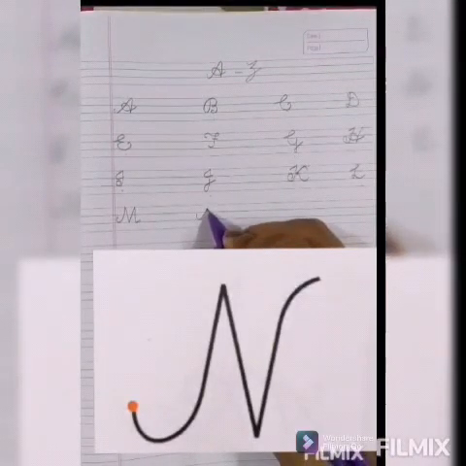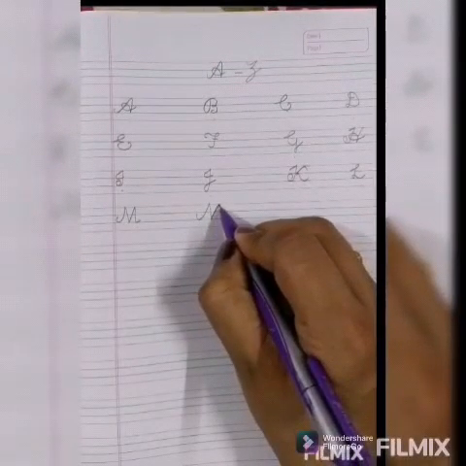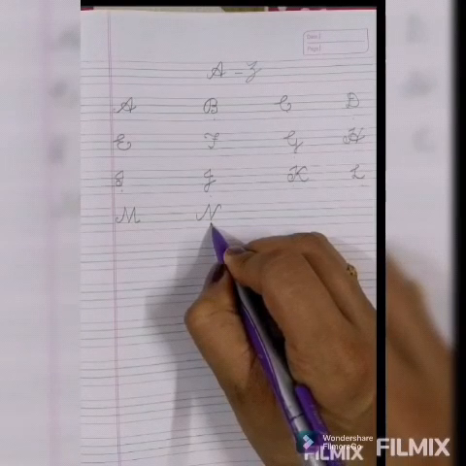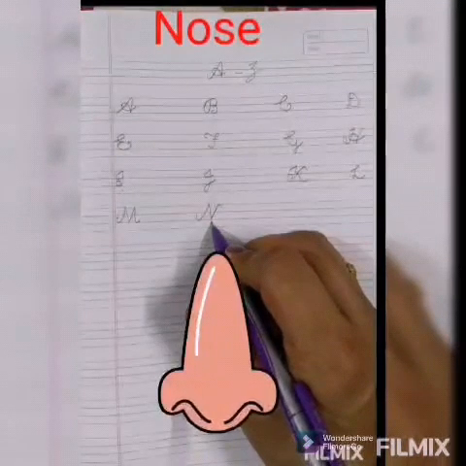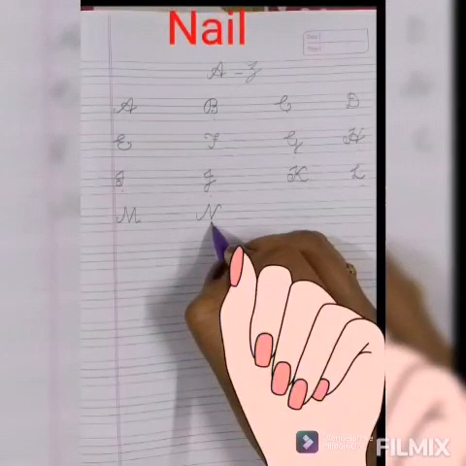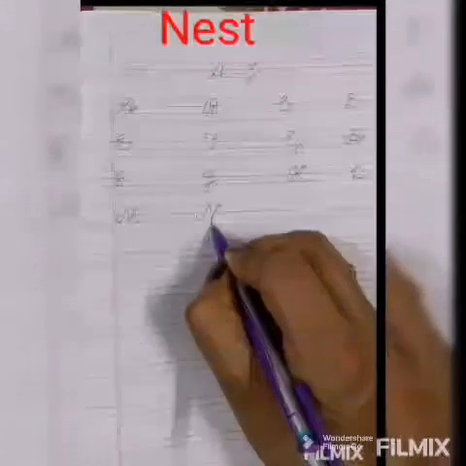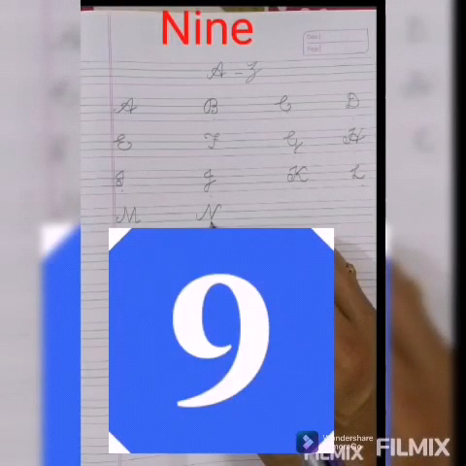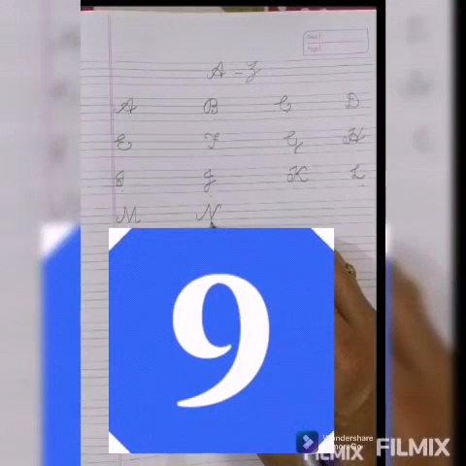Capital cursive N. Phonic sound of N is N. N for nose, N for nail, N for nest, N for net, N for nine.